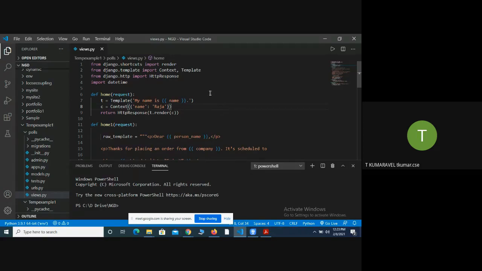So look at what I have done. I have used a variable called name. Name is nothing but one of the key values which is available in the dictionary. So it takes the respective value from the dictionary and displays it to the end customer. That is the objective of the program. I will run the program, and you will get some clarification.